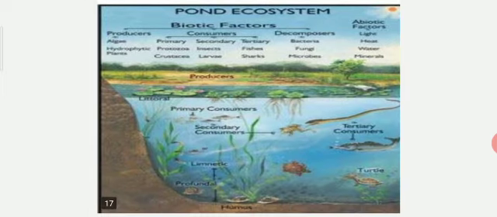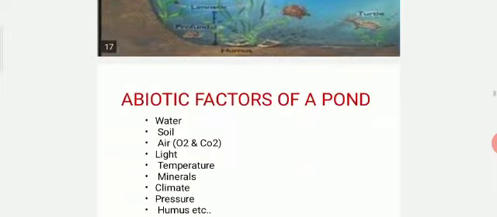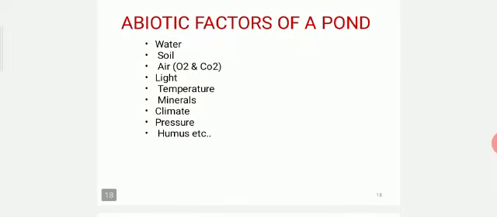This is a beautiful diagram of the pond ecosystem. Here we can see the interactions between abiotic and biotic factors. Here we can observe the presence of plants, animals, and also the microorganisms at the bottom. The next is about abiotic factors of a pond. Here it includes water, soil, air, oxygen and carbon dioxide, light, temperature, minerals, climate, pressure, humus, etc.